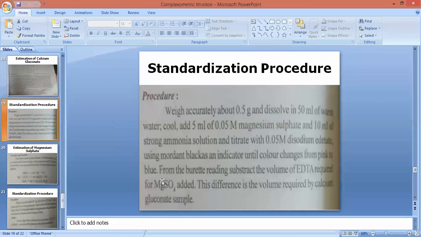The value of how much MgSO4 consumed has to be subtracted. This difference is the volume required by the calcium gluconate sample only and not that by MgSO4. So this is the determination process of calcium gluconate. It comes under replacement type of complexometric titration.